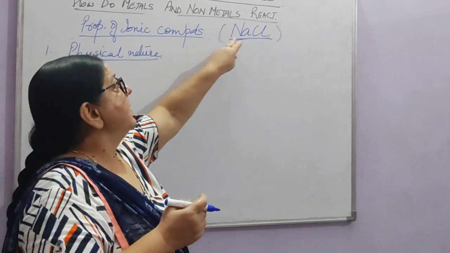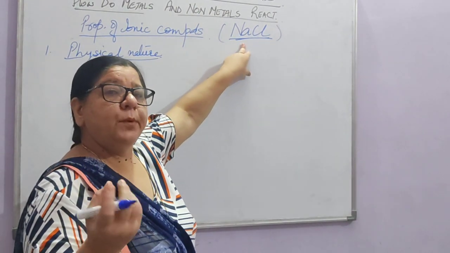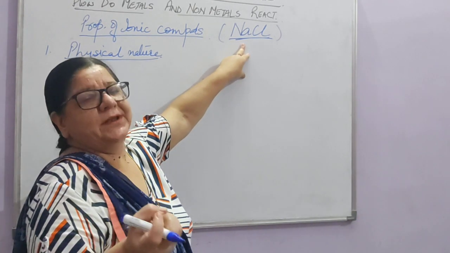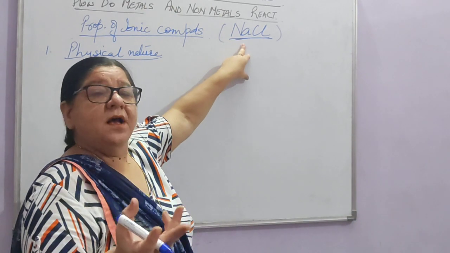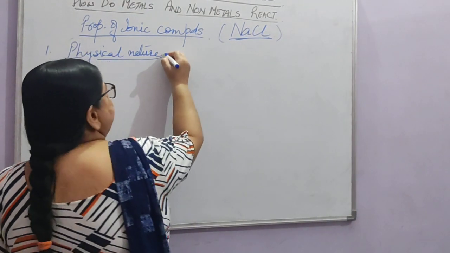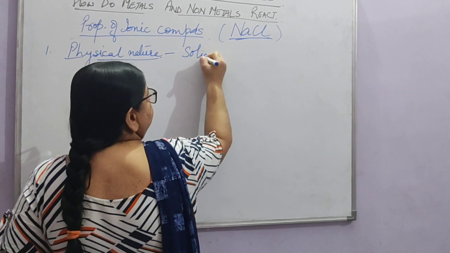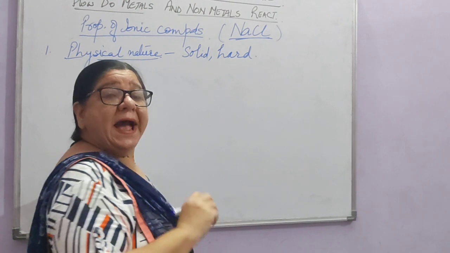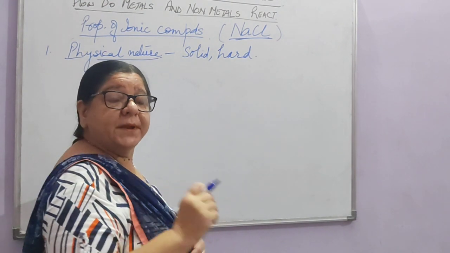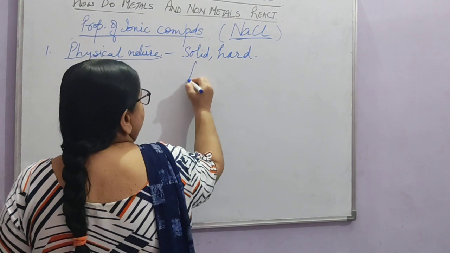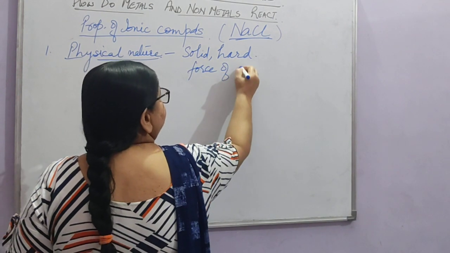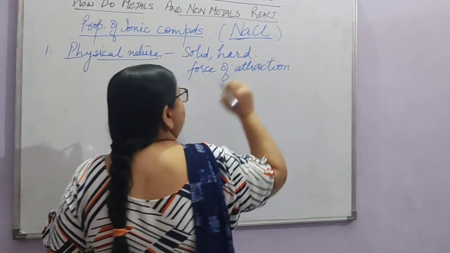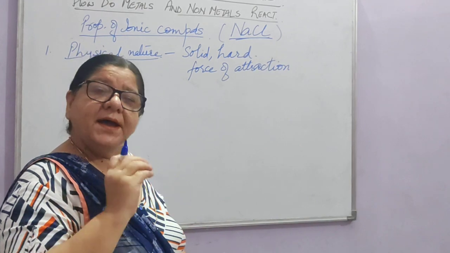So physical nature, now how does it look? A solid or a liquid or a gas? You all know NaCl is a solid. Not looks like a solid, but it is a solid. So you can write the physical nature: it is solid and hard, rigid. Right? And why is it solid and hard? Because of the strong force of attraction between the ions.